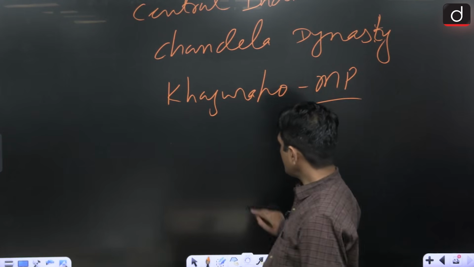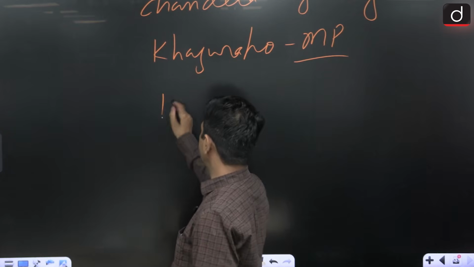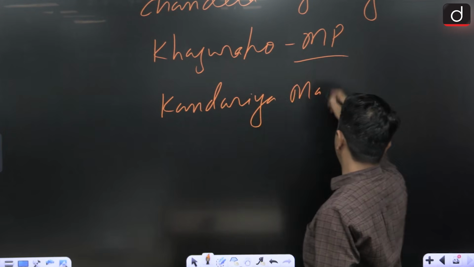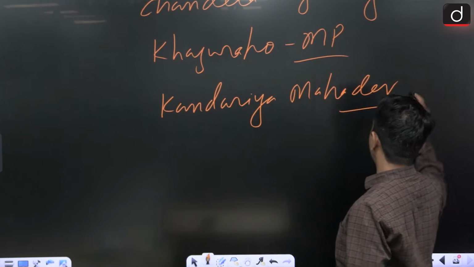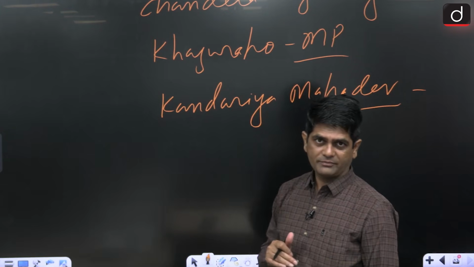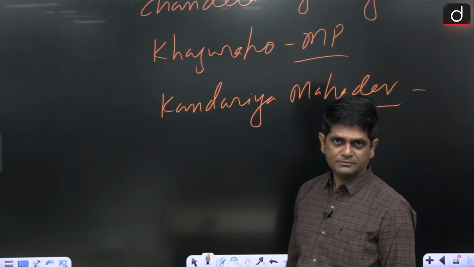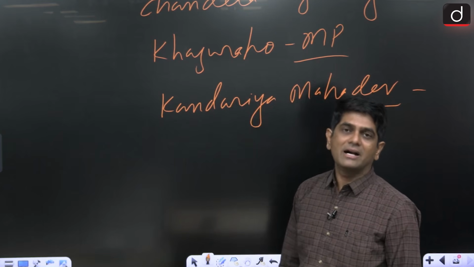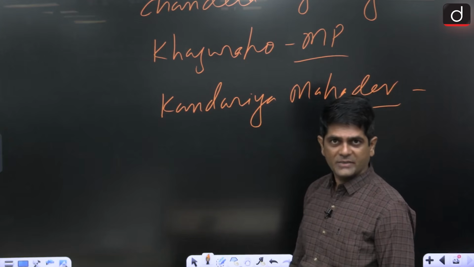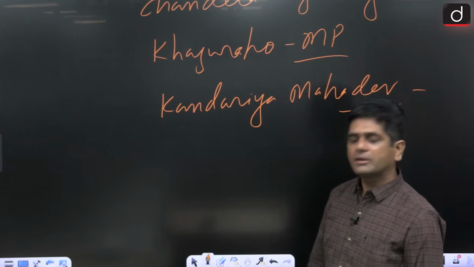The most important temple of Khajuraho is Kandariya Mahadev. The Kandariya Mahadev temple was built by Vidyadhar Chandel. Getting my point? Built by Vidyadhar Chandel. In which century? The answer is the 11th century AD. Vidyadhar Chandel. Clear?